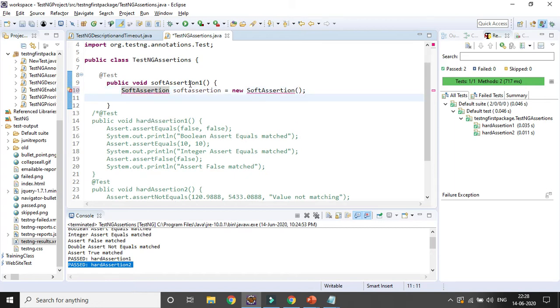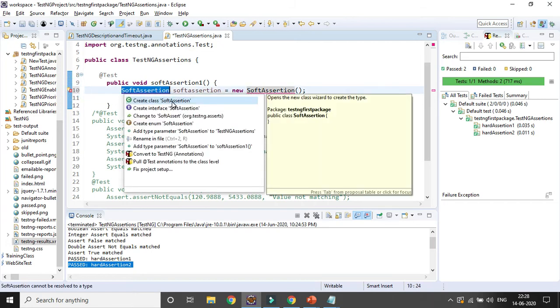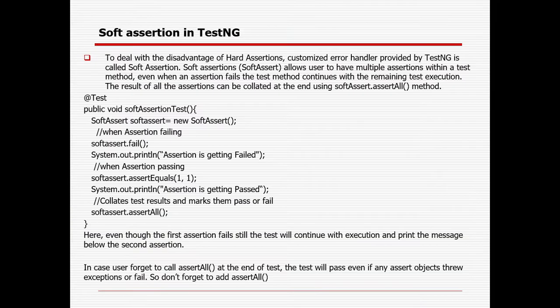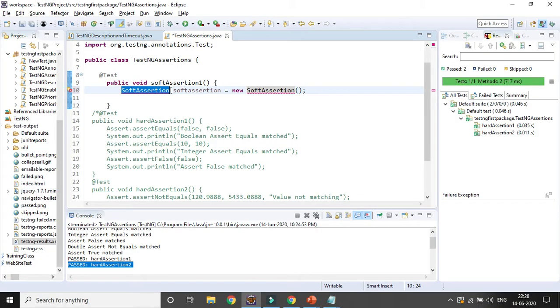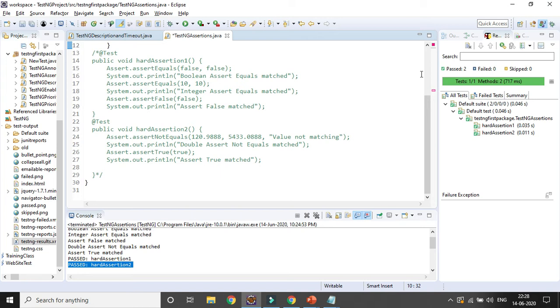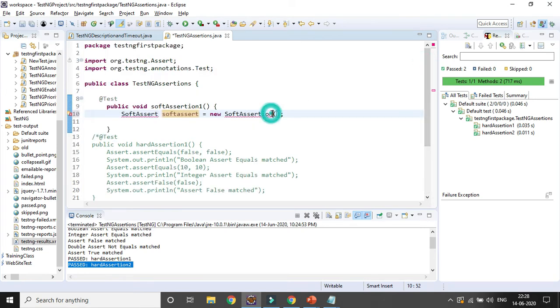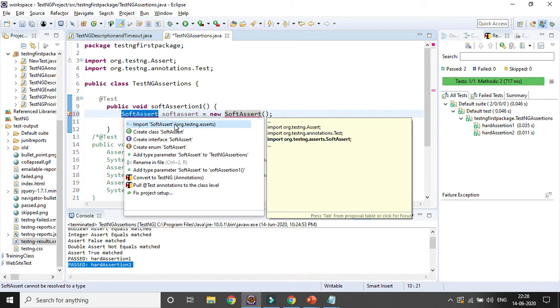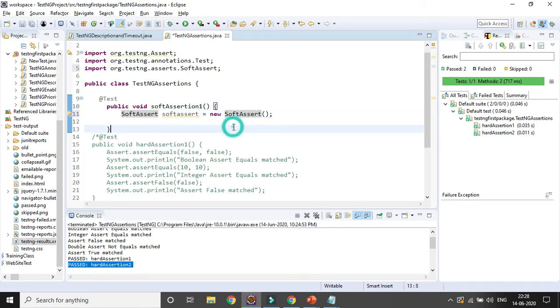Here you can see some error message is coming because you need to import SoftAssert, sorry, soft assert, not assert. Because that was the Assert and this is the SoftAssert. Okay, and here you need to import the SoftAssert class from org.testng.asserts. Okay, Assert is the class, so you need to import it, right?